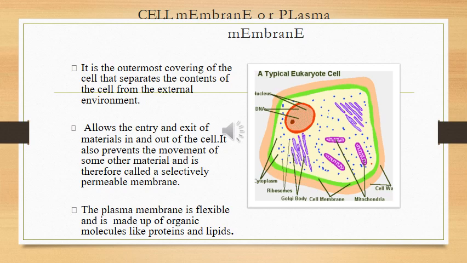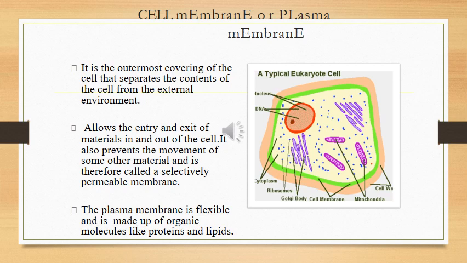If there is a membrane, it allows the entry and exit of materials in and out of the cell. It also prevents the movement of some other material and is therefore called a selectively permeable membrane. Remember students, it's selectively permeable. Why selectively? Because it allows the entry and exit of only some substances. It will not allow anything and everything to enter.